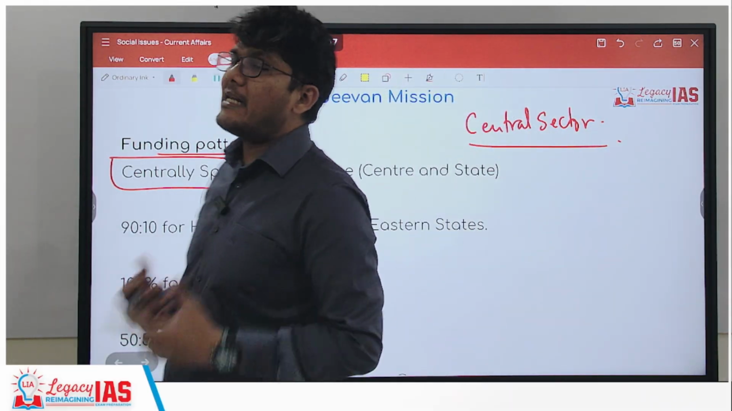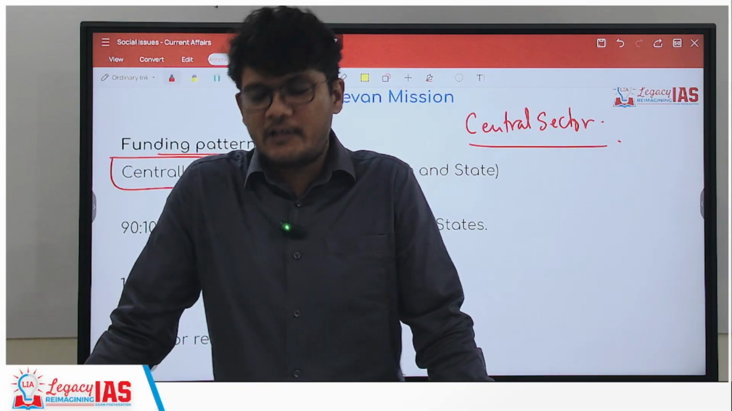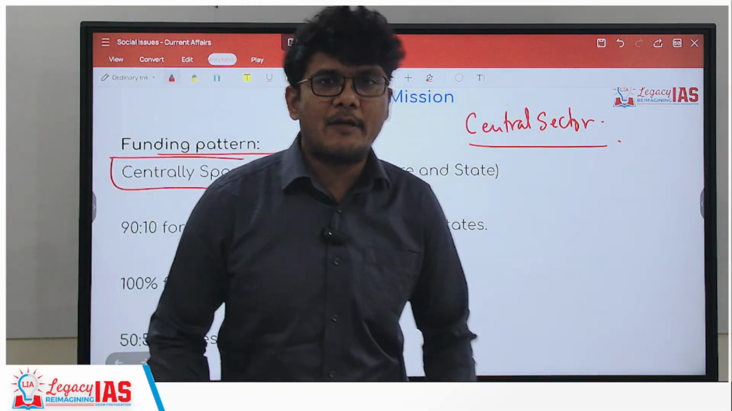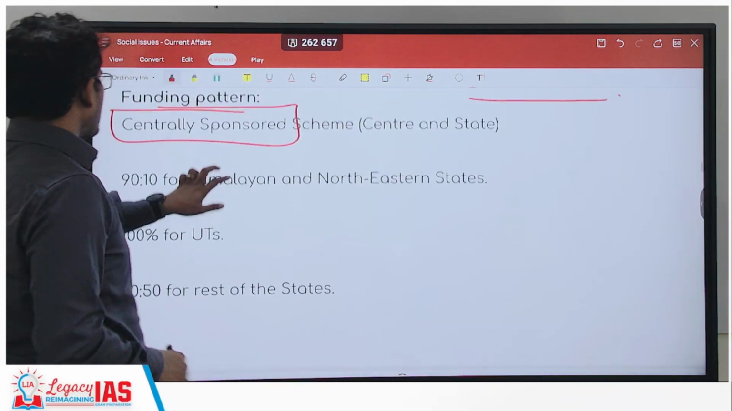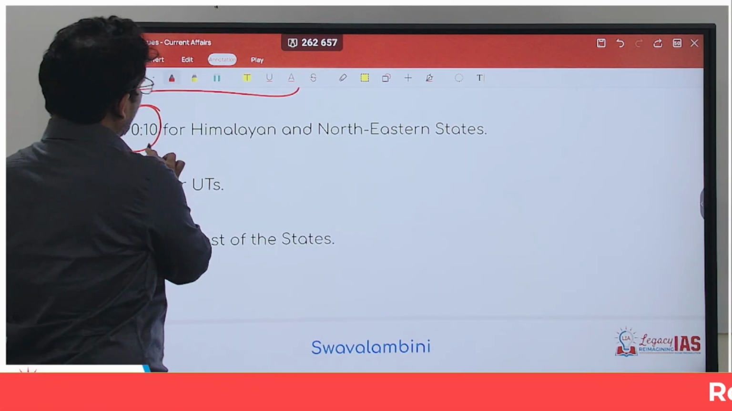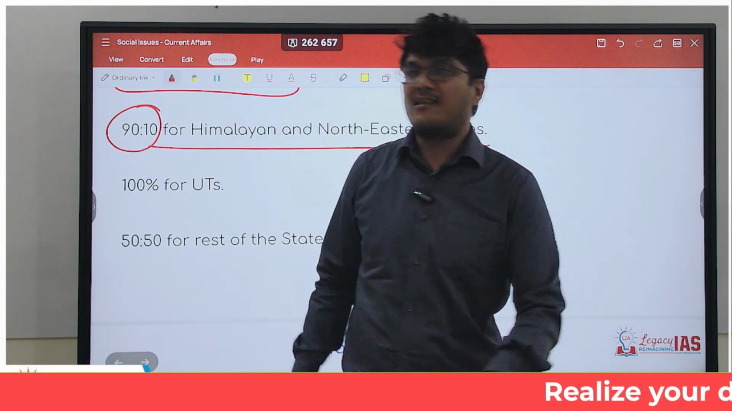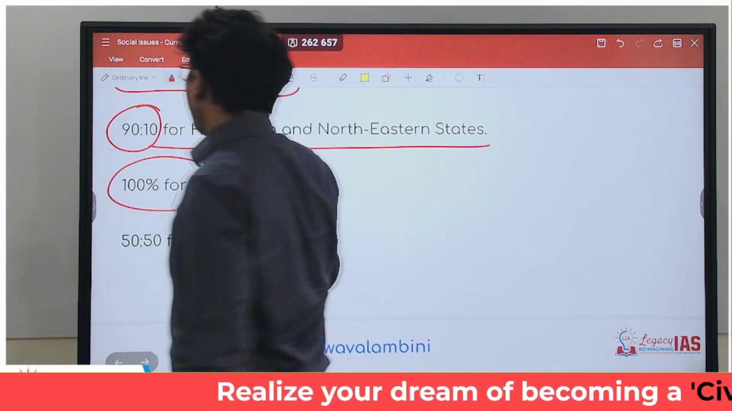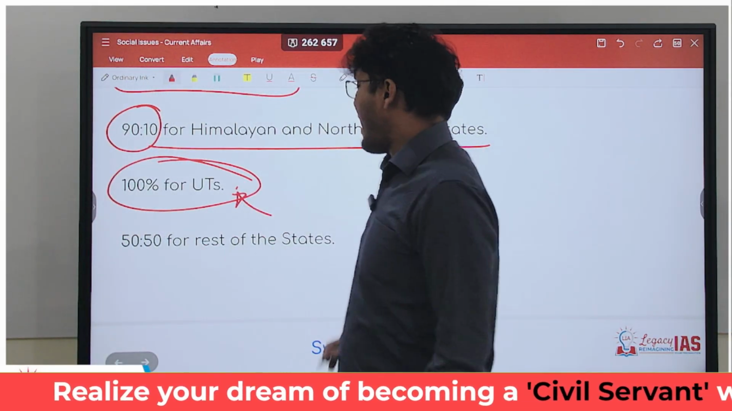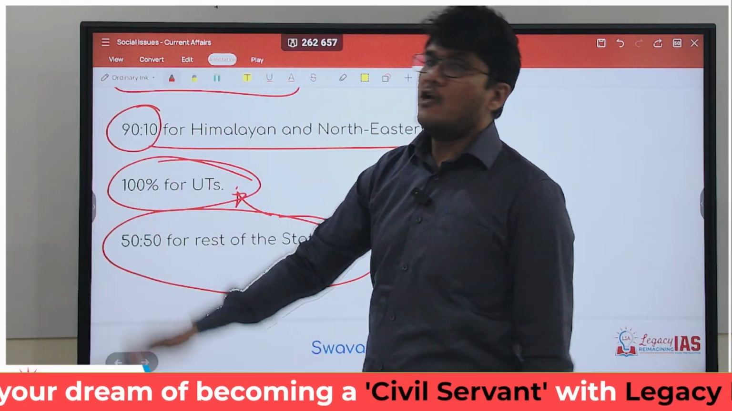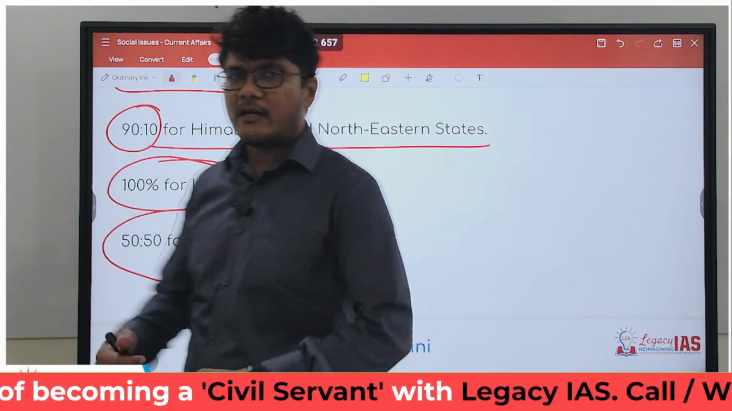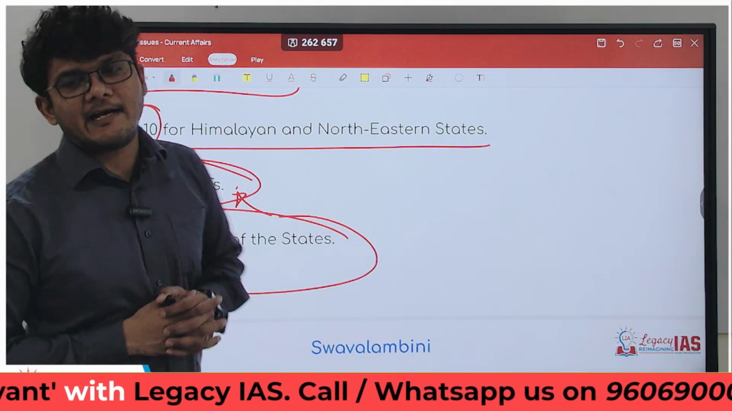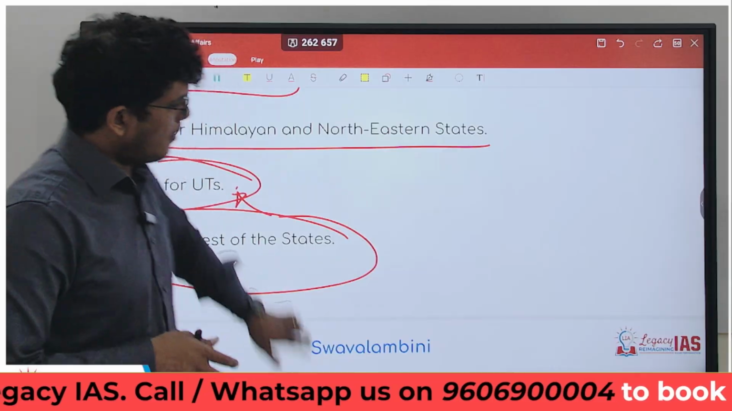For example, a hilly state may be asked to give a lower percentage share of funds as compared to other states. For union territories, of course, the central government may end up doing the entire thing. So here, the funding is 90:10 for Himalayan and northeastern states. That means 90% funding from the central government, 10% from the states, 100% funding by the central government to the union territories, and it is 50-50 for the rest of the states. So for Maharashtra, Karnataka, etc. and other states, the central government will provide 50% of the fund. The state government has to provide the remaining 50%.